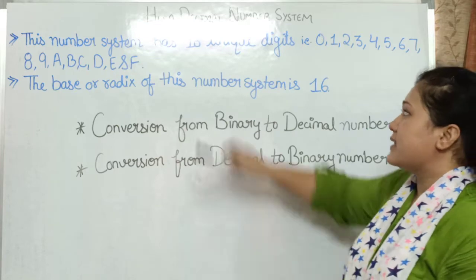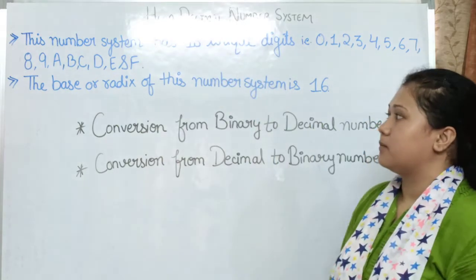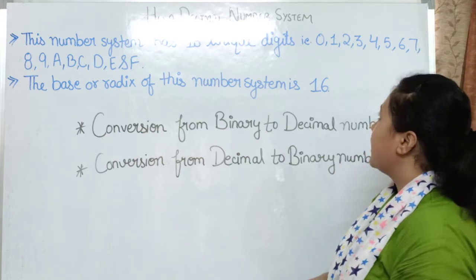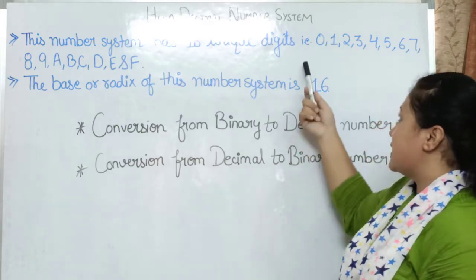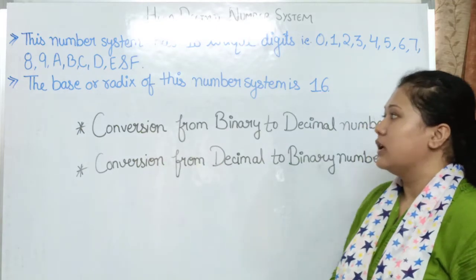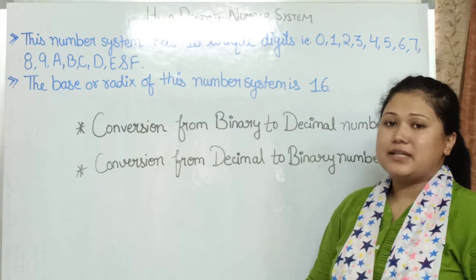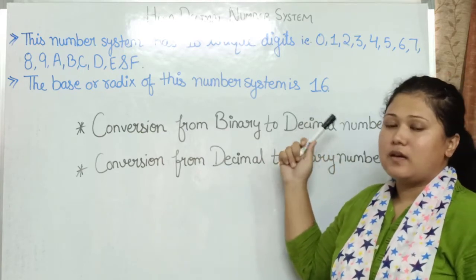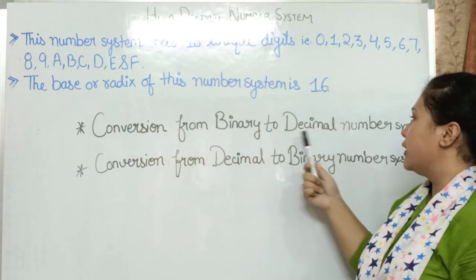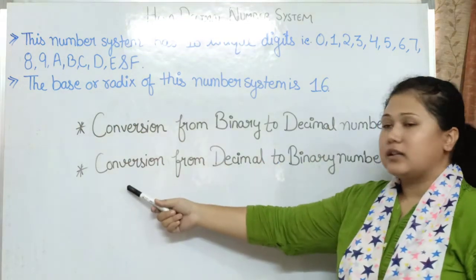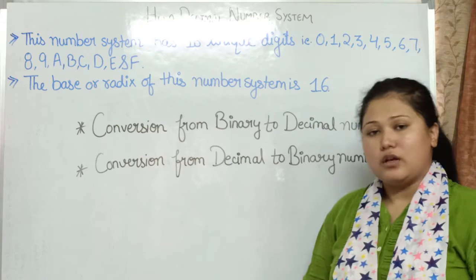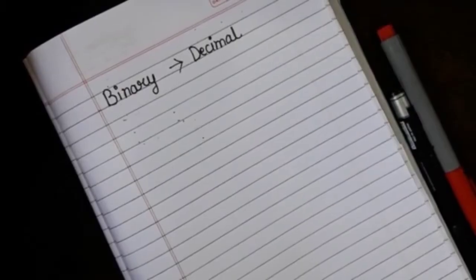Now, next is the hexadecimal number system. The hexadecimal number system has 16 digits including alphabets, that is from 0 to 9 and A to F. The base or radix of this number system is 16. Now we will see the conversion from binary digit to decimal number system, and next we will see the conversion from decimal to binary number system. So let's start, binary digit into decimal.